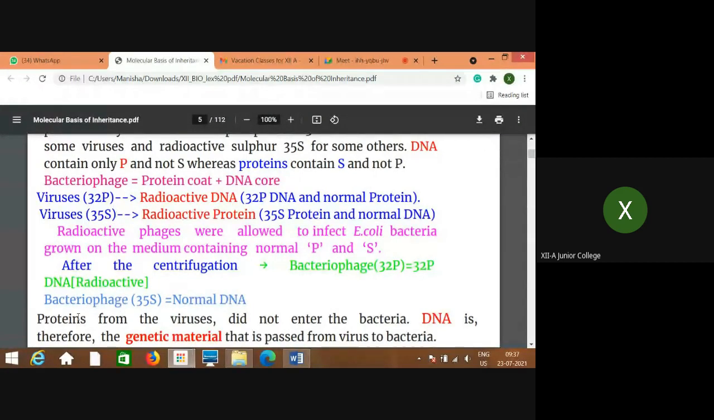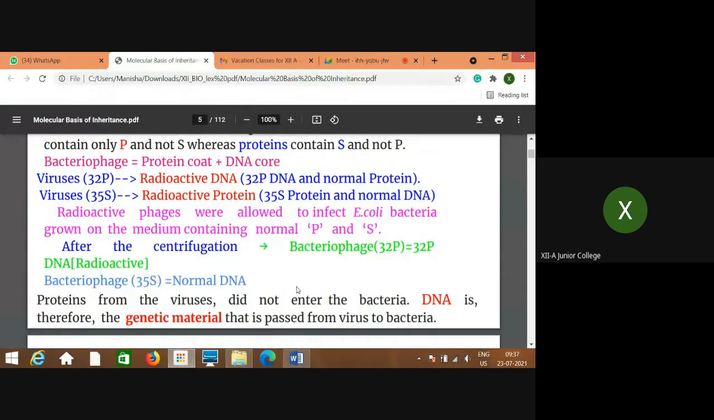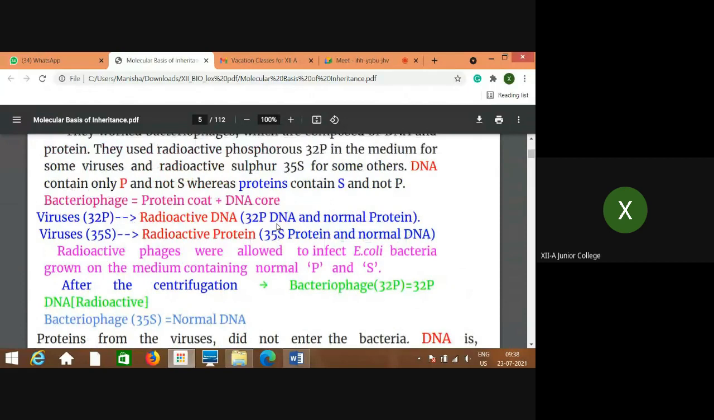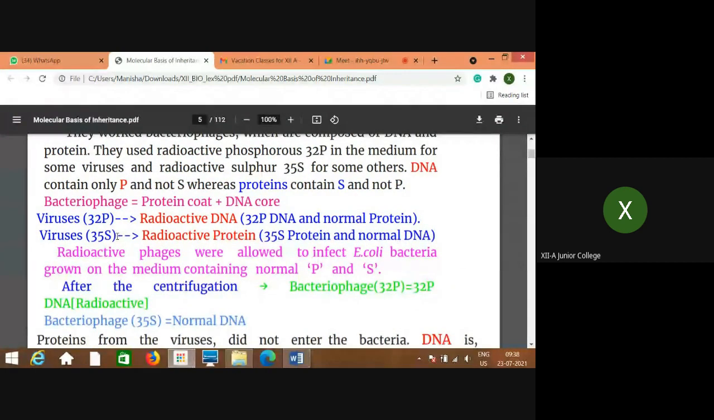And in the case of the bacteriophage with the heavy isotope of sulfur, that is S35, the DNA was normal. So from this experiment, proteins from the viruses did not enter bacteria. They could now prove that proteins from the viruses did not enter bacteria. DNA is therefore the genetic material that is passed from virus to bacteria. I hope you have understood this. I'll repeat this part again if you have not understood.